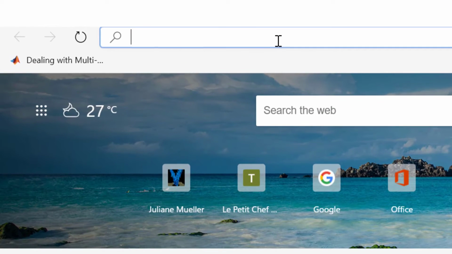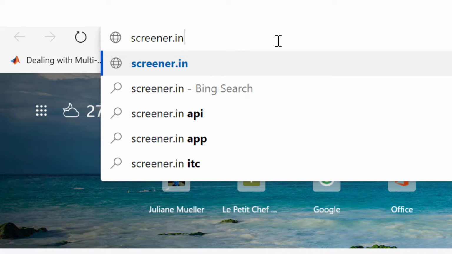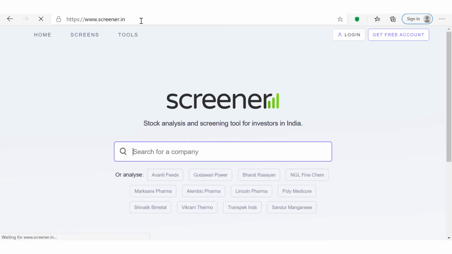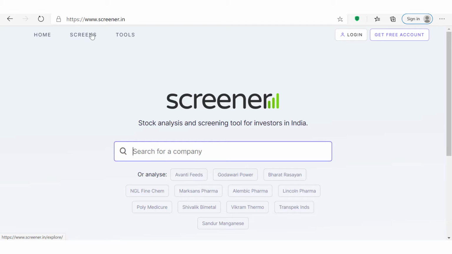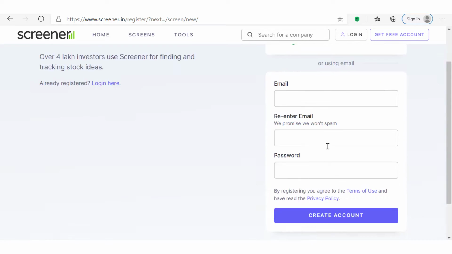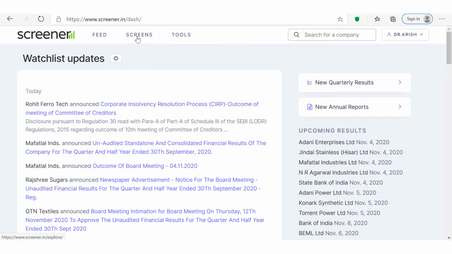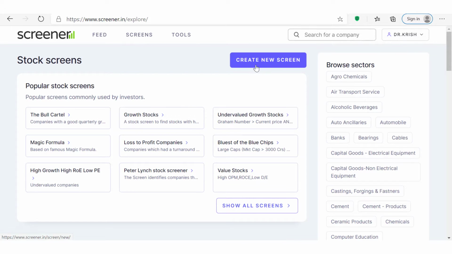Now open your browser and go to screener.in. Enter. Now go to the screens where you have to register here. I will log in to my account. So create new screen.